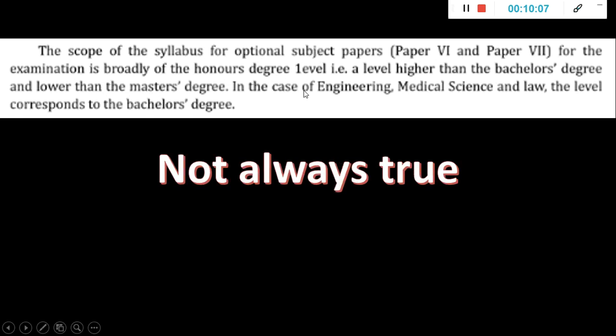UPSC has put this, but UPSC has now run out of questions and they're asking very, very technical MTech kind of questions also. They're asking master's level questions. So don't believe this line. You have to be an expert in that subject. But as I said, you have to score only 50 to 60%. I mean, that much only you will get. So we'll see more into it now.